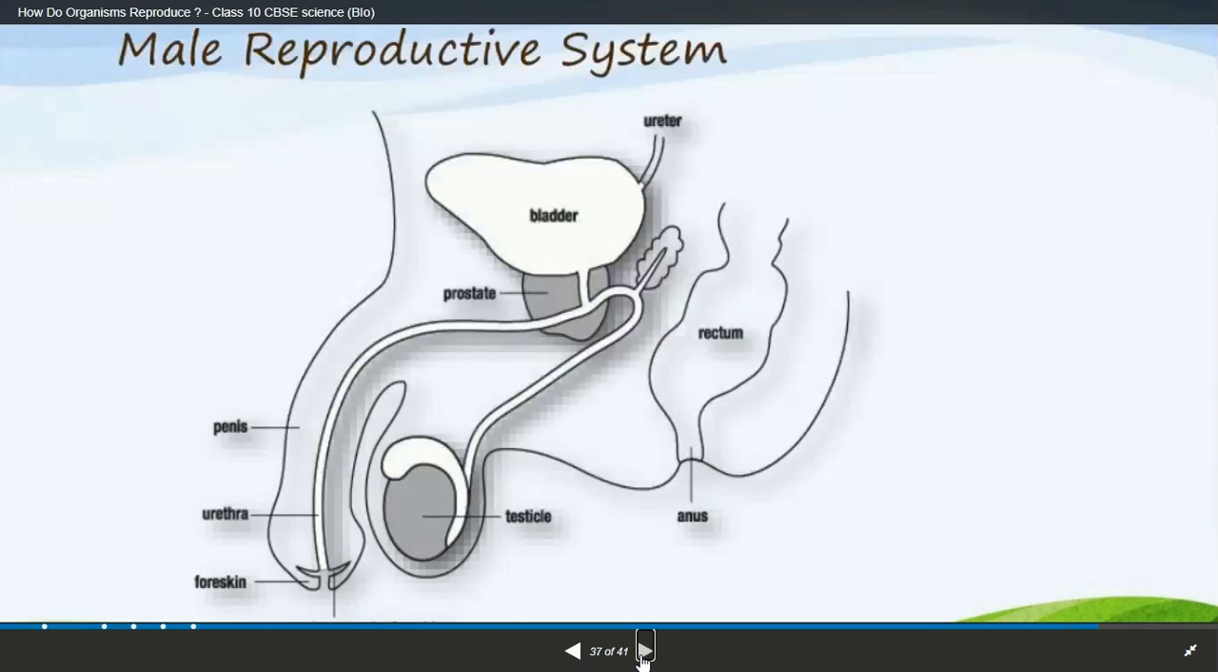Yeah, next we are going to learn about the male reproductive system diagram. Here you can see the bladder, urethra, prostate, rectum, anus, testicle, penis, urethra, foreskin. The scrotum allows the right temperature for sperm formation and storing of sperms. Very important. If needed, you can draw it. It's very easy.